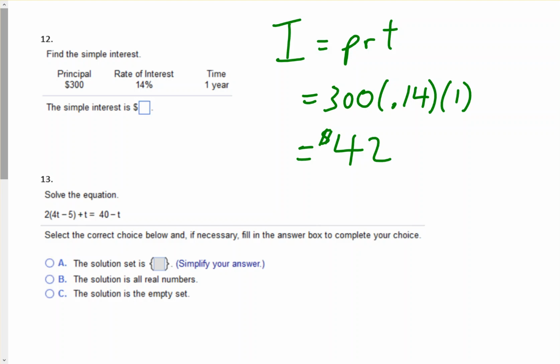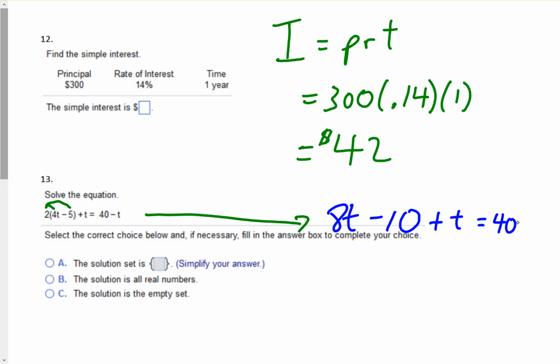Okay, 13. Solve the equation. Okay, so in order to solve, first we have something on the left. We have to distribute the 2. Then we combine like terms. So first step, distribute the 2. So we have 2 times 4t, which is 8t. 2 times negative 5 is negative 10, plus t equals 40 minus t.